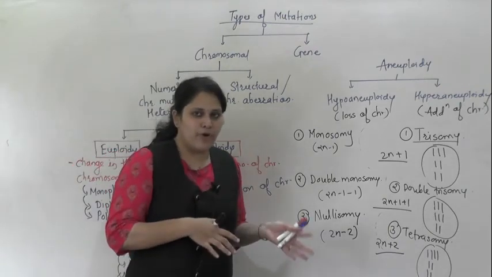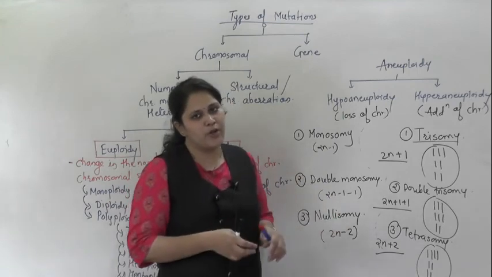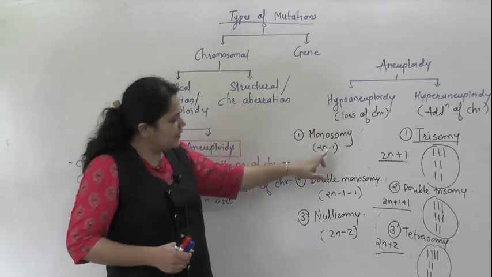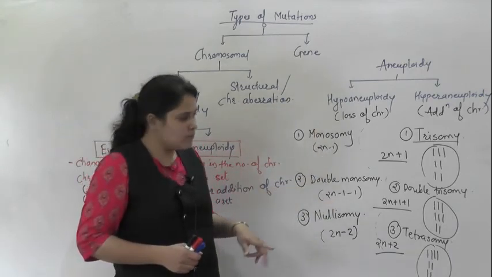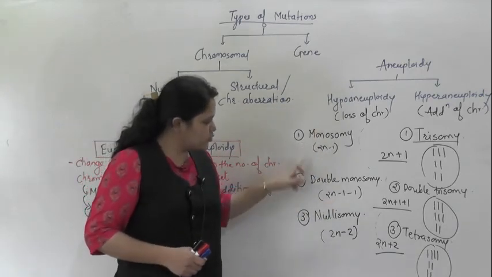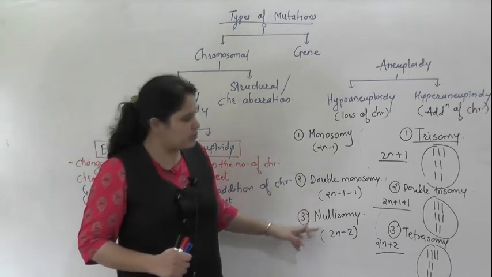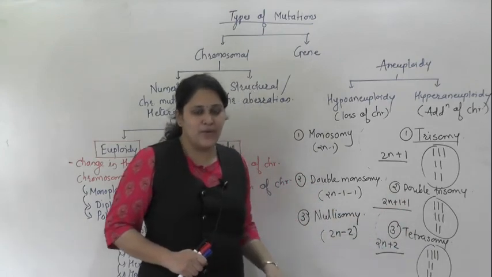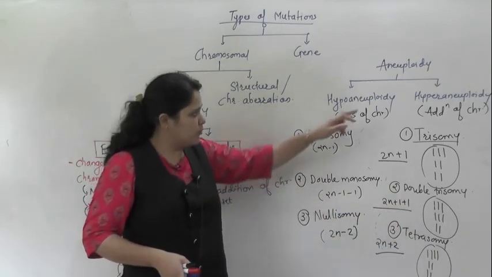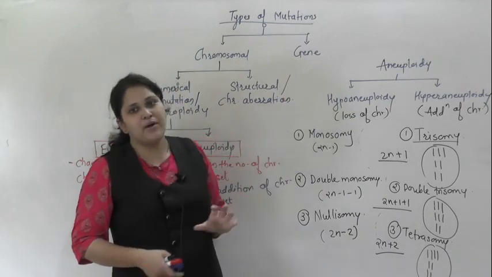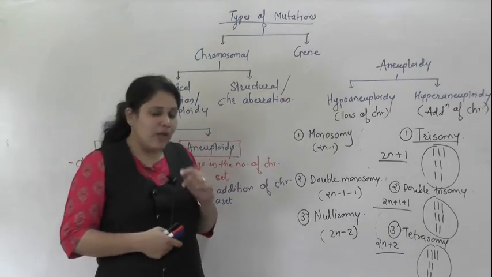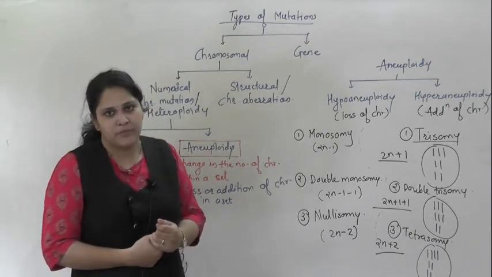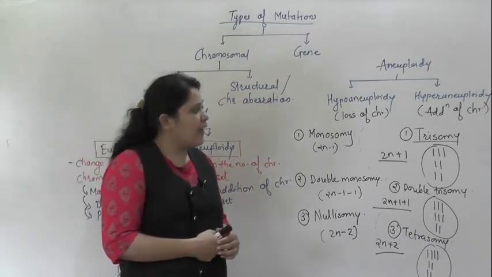So hypoaneuploidy and hyperaneuploidy. In case of hypoaneuploidy, there is loss in the number of chromosomes. So it is of 3 types: monosomy, double monosomy and nullisomy. Whereas trisomy, double trisomy and tetrasomy are those in which there is an addition of chromosomes. So these are the types of hyperaneuploidy. Now what is the reason behind this? For euploidy, we know what the reason is. Now what is the reason for aneuploidy?